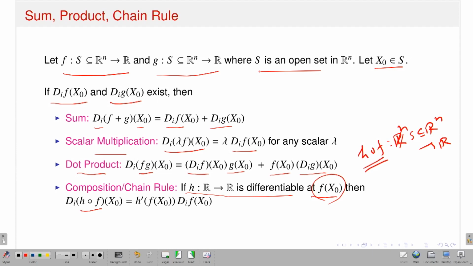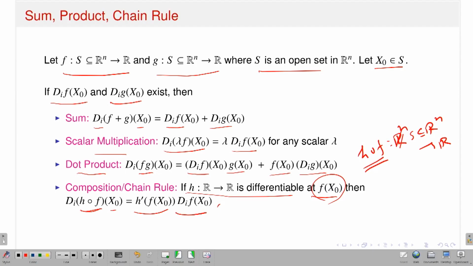That means the partial derivative with respect to the xi variable of the function h compose f at x naught is nothing but the derivative of h at the point f of x naught, which exists because h is differentiable, times the partial derivative of f with respect to the xi variable at the point x naught. So the chain rule is also true.